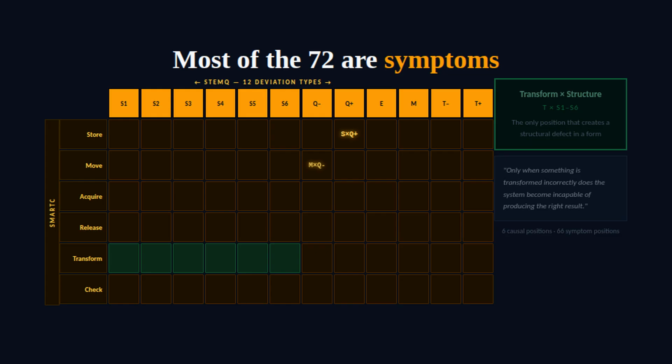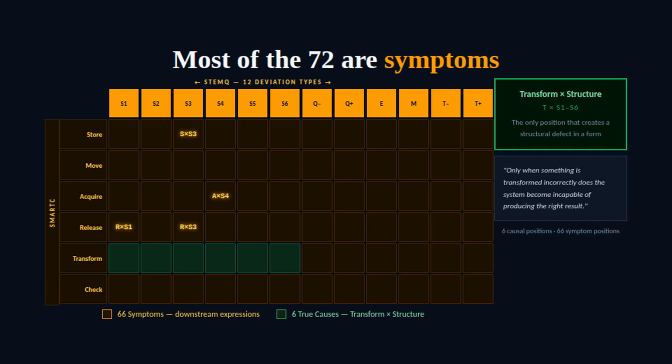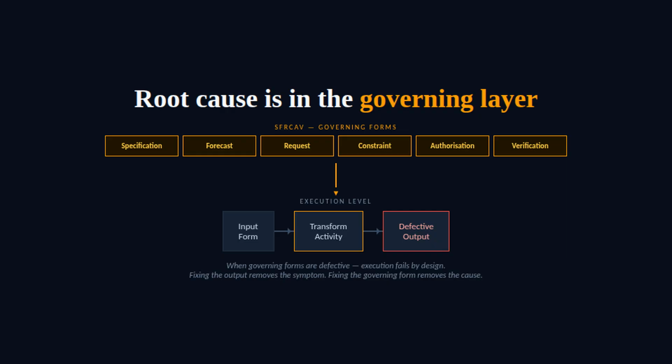Most of the 72 are symptoms, downstream expressions. Only 6 occupy the position of true causes, transform crossed with structure. The rest follow. Only when something is transformed incorrectly does the system become incapable of producing the right result. Root cause is not in the output. It is in the governing forms that shaped the transformation: specification, forecast, request, constraint, authorization, verification. These 6 archetypes govern execution. When they fail, execution fails by design.